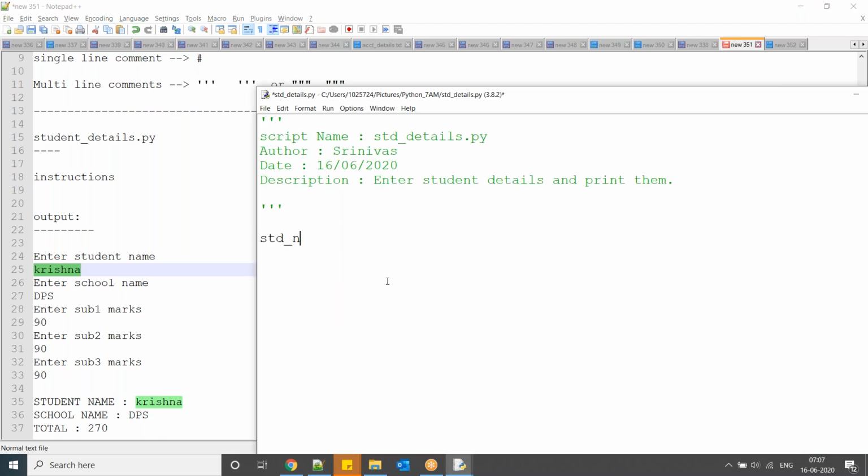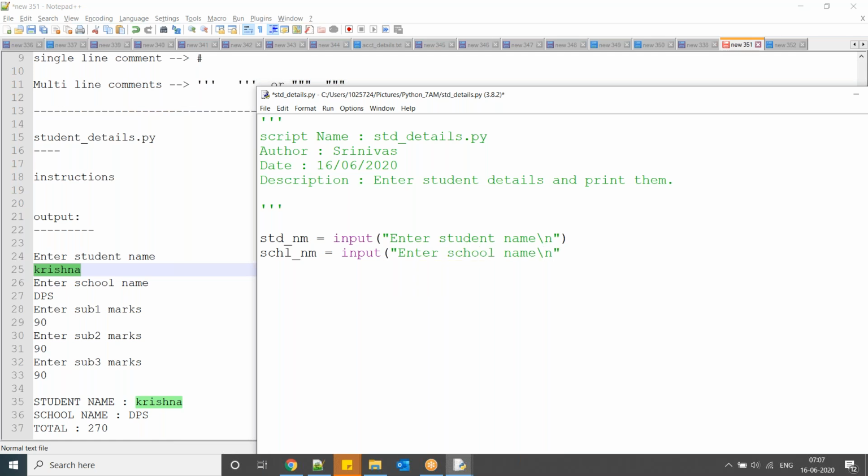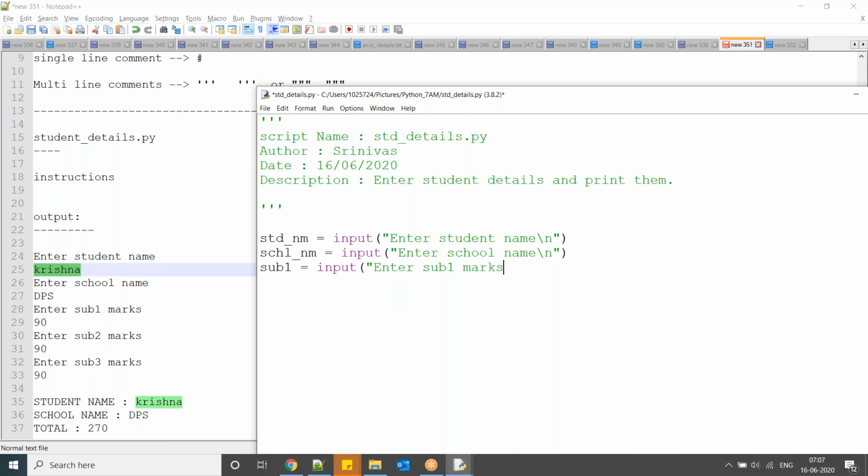So I'm going to, guys, this is equal to, you can put anything.